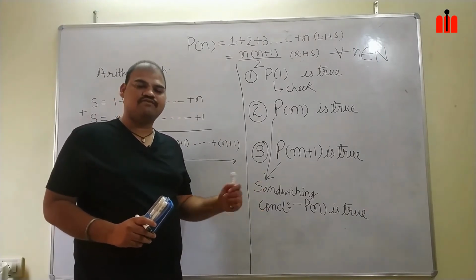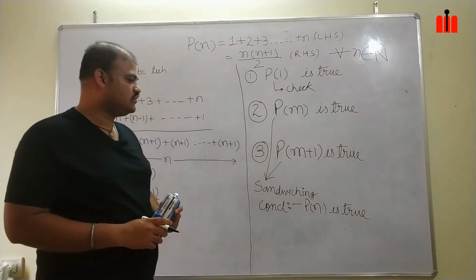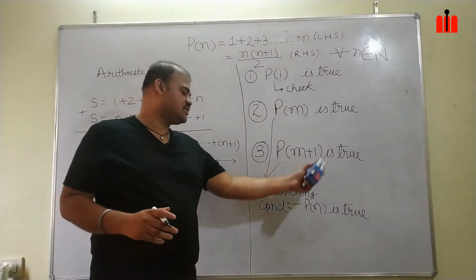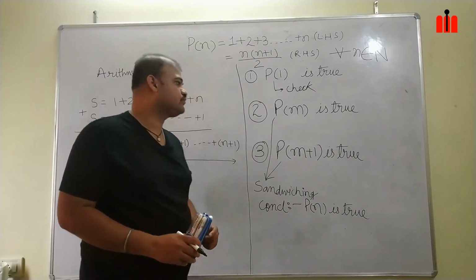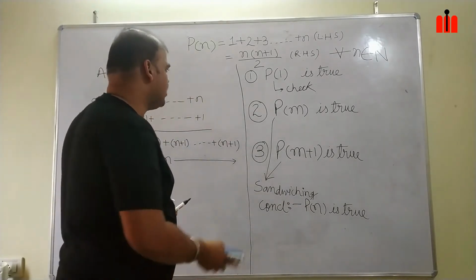In this step we will show that Pm plus 1 is true, and we will come to the conclusion, once we show that Pm plus 1 is true, that Pn is also true. What we will do, I will rub this out.